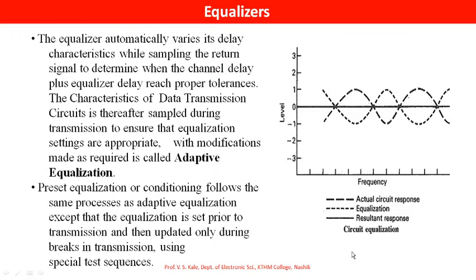Let us see the diagram. This dotted signal is the actual circuit response. Here the small dotted signal is the equalization. These are out of phase and the resultant is shown, that is the resultant response at 0. So by using these we can remove the noise. Whatever distortions are there, those can be reduced by using adaptive equalization or preset equalization or some conditioning.